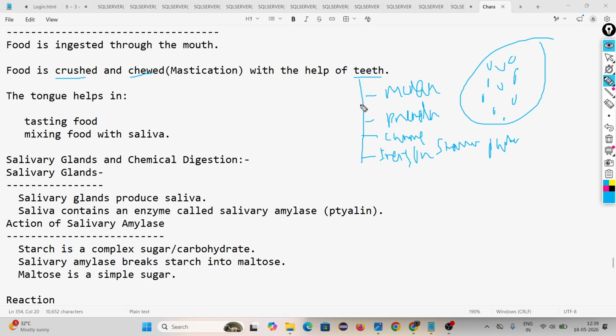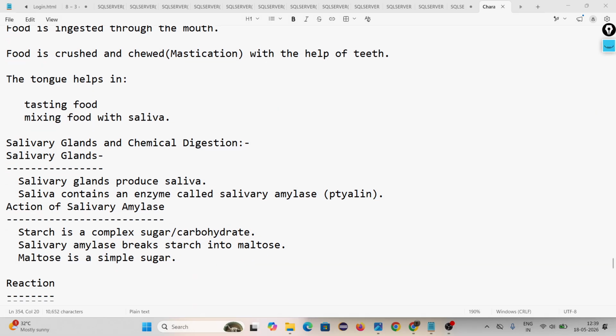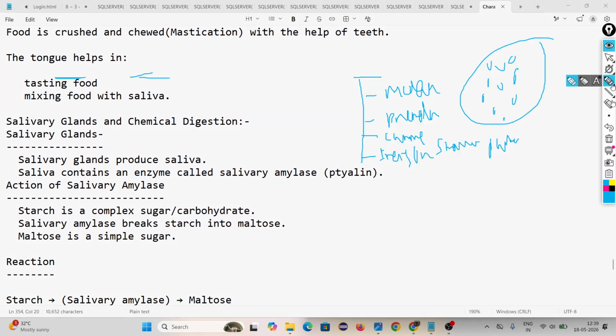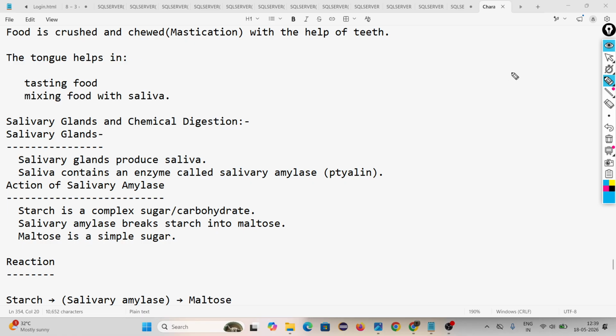By the help of our teeth, we crush or chew the complex food, breaking larger particles of food into smaller particles. Then the tongue helps, because inside the mouth the tongue is here and the teeth are crushing or chewing. This chewing is called mastication.